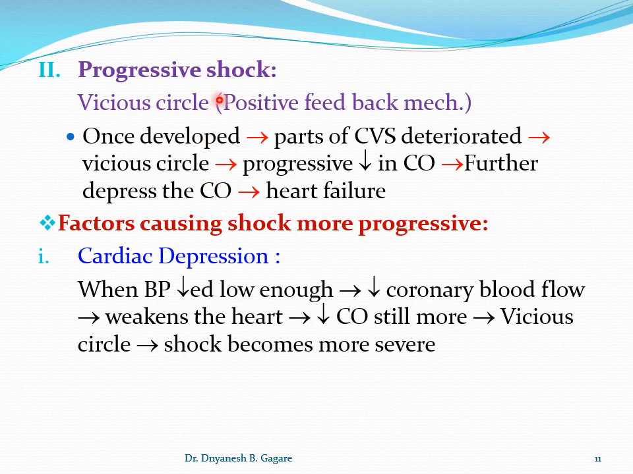Now it's progressive shock. Students, here in progressive shock, I told you that once the loss of blood is up to a certain point, for example in the dog's experiment or in a human being, if the bleeding is more than 20% of the blood in the body, then it enters into progressive shock. And what is progressive shock? Here there is a vicious circle. Okay, so a vicious circle occurs.